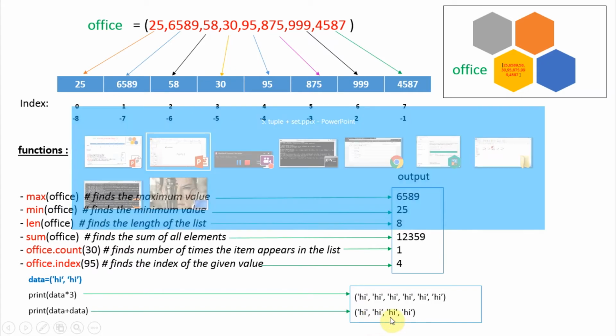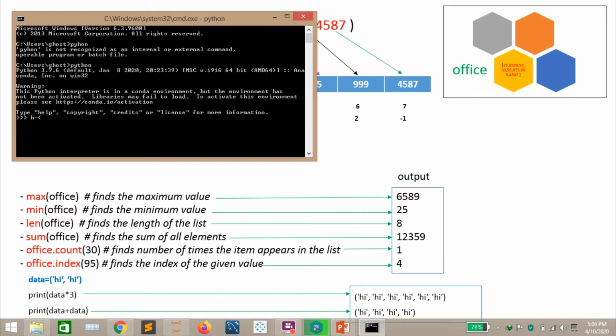Another thing you have to notice here: let's create a tuple like hi and hi. If you check the type of this, you will get tuple. But if you create it like this, just hi, then this is not a tuple, this is a string. So be careful with this. To create a tuple in this way, you have to put a minimum of 2 strings.